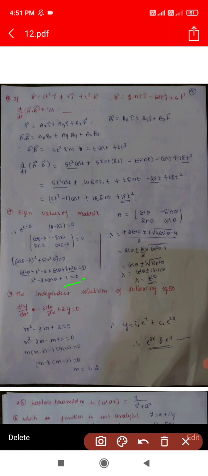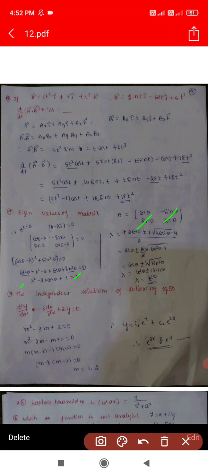The solution of this equation is lambda equal to minus b plus or minus square root of b square minus 4ac, divided by 2a. So the solution of this equation: minus b means minus lambda coefficient, minus into minus plus 2 cos theta, plus or minus i into square root of b square, that is minus 2 cos theta whole square, 4 cos square theta, minus 4ac. 4 into a means 1 and c means 1, whole divided by 2 into a, that is 2 into 1.